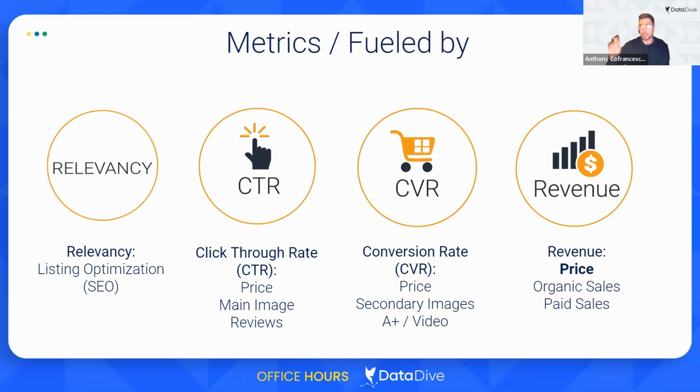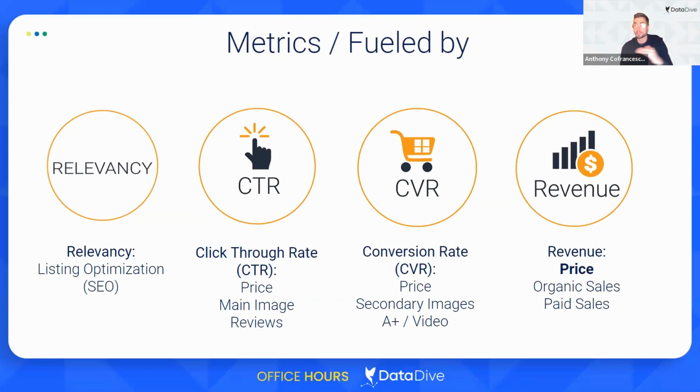Once relevancy is checked off and you get indexed for those keywords, moving up in organic rank is going to come all down to your performance. So if someone searches for a keyword, who on average is going to give the best click-through rate, the best conversion rate, and the best revenue on a historical basis? If you are overperforming relative to the niche average, your organic ranks are going to go up. If you are underperforming relative to the niche average, your ranks are going to go down.